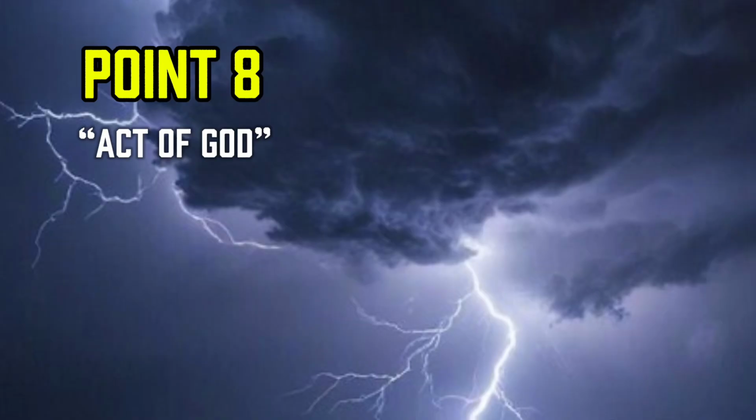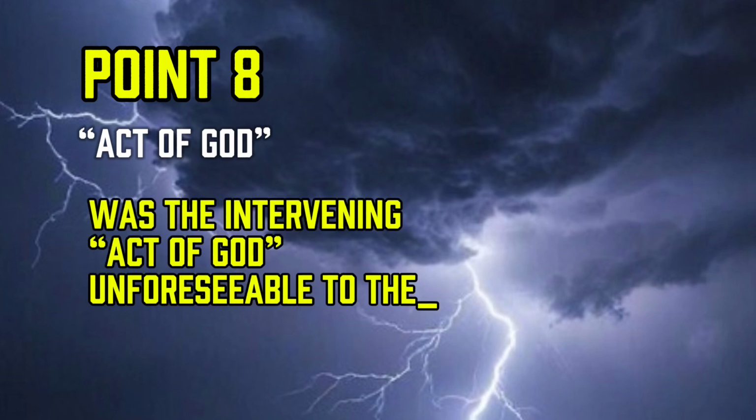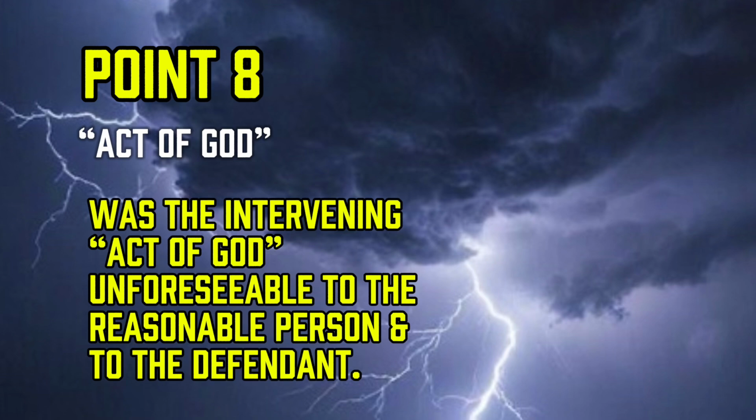And the test to be applied where the intervening act is a so-called act of God is, the chain of causation will only be broken if the intervening act of God is unforeseeable to the reasonable person and unforeseeable to the defendant.